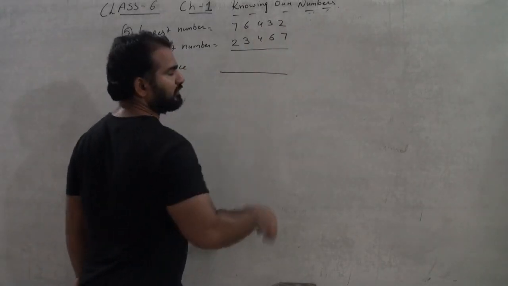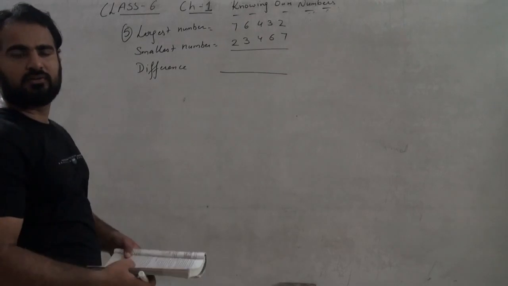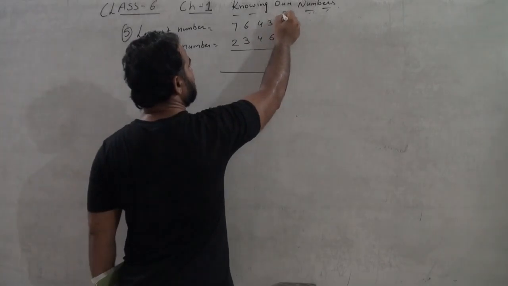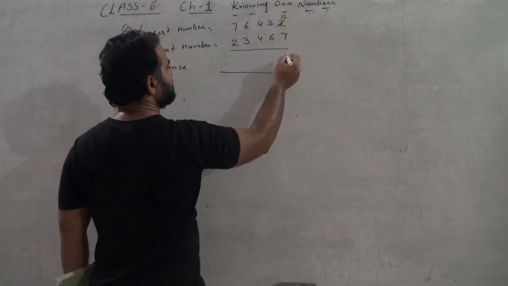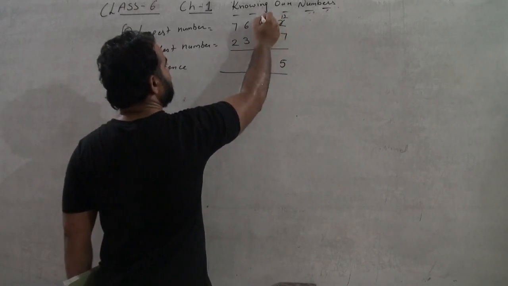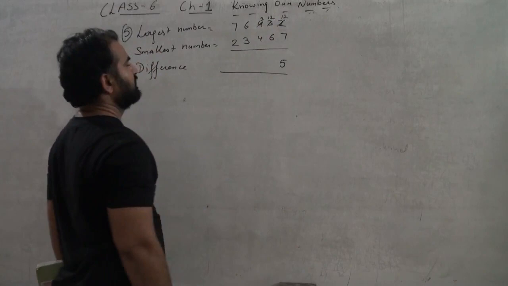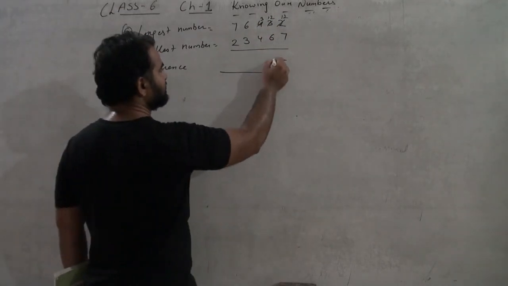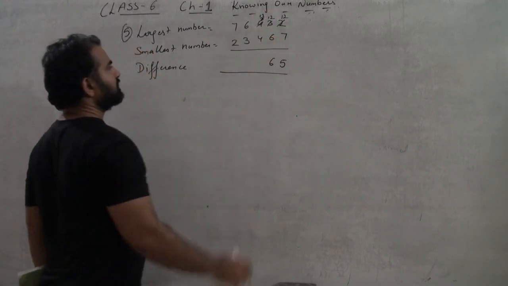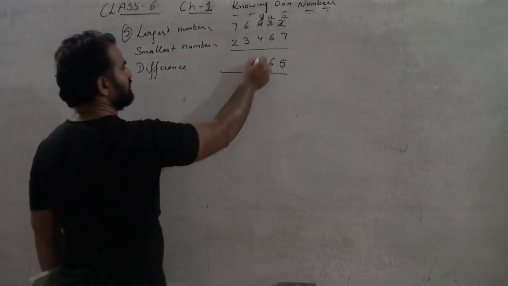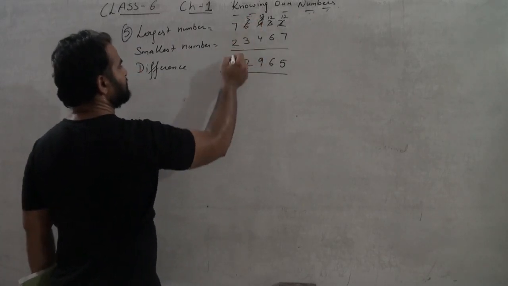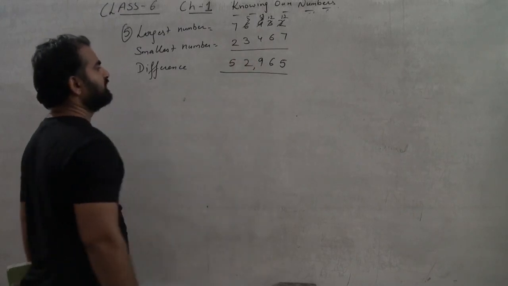2 minus 7. We cannot subtract 7 from 2, so we will give a carry. It will be 12. 12 minus 7 is 5. It will be 2 and it will be 3 and it will be 12. So 12 minus 6 is 6. It will be 13. 13 minus 4 will be 9. It will be 5. 5 minus 3 is 2 and 7 minus 2 is 5. The answer will be